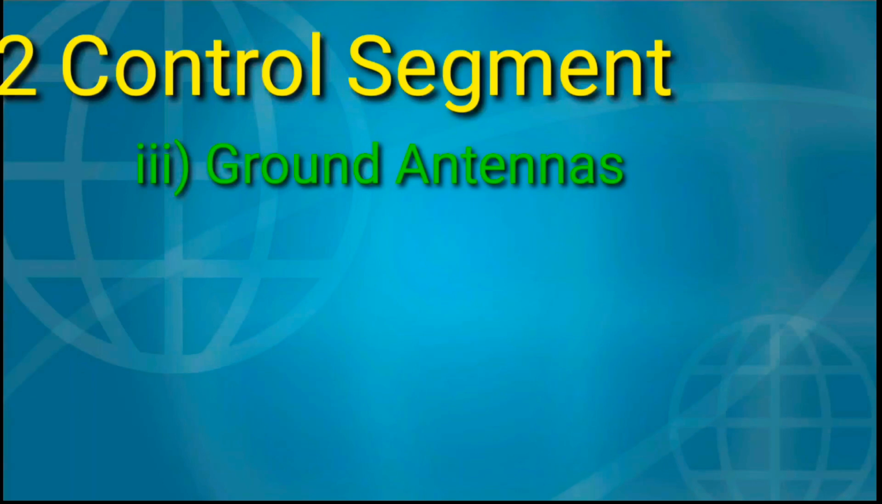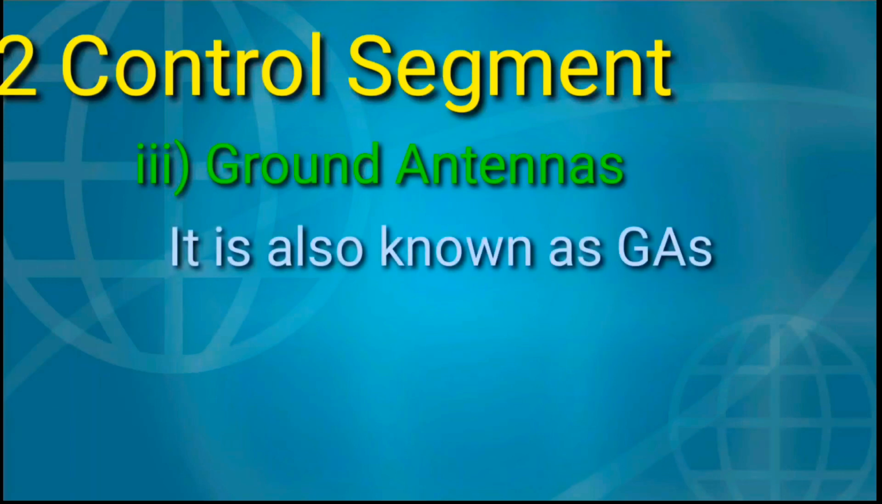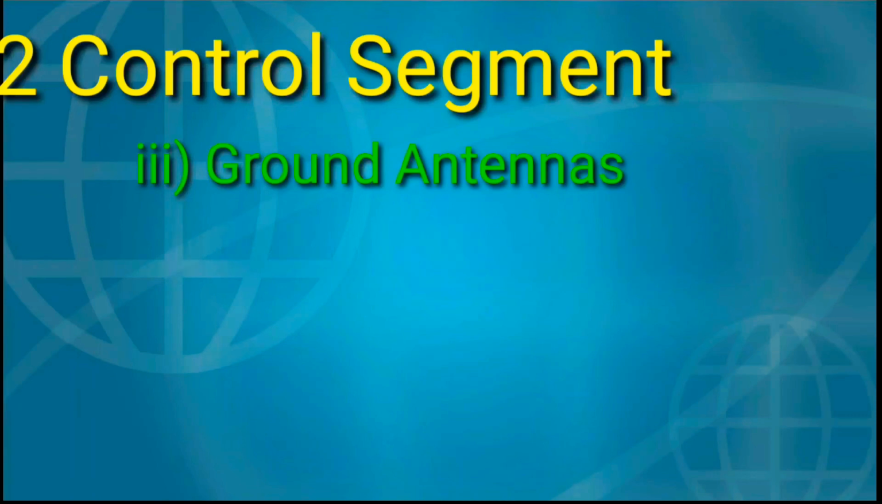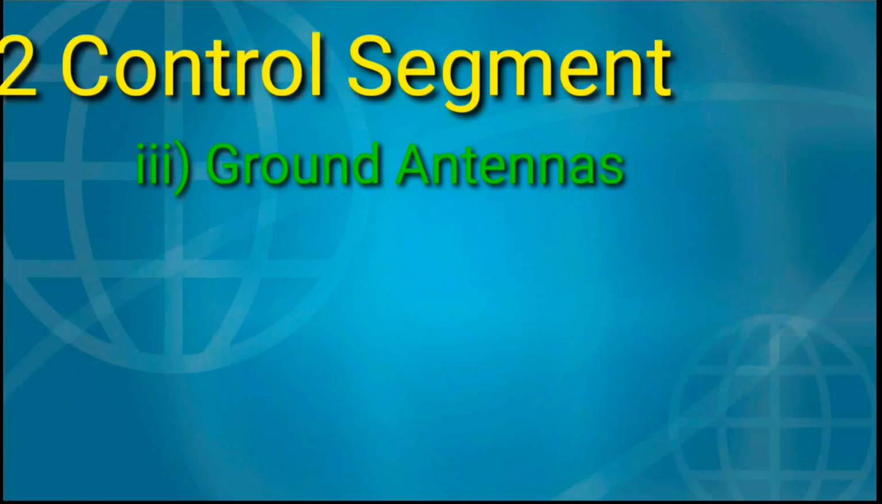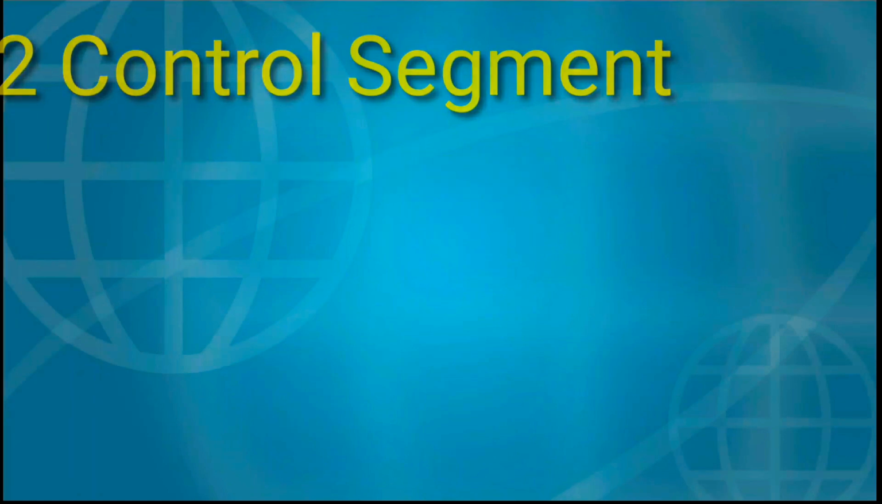The ground antennas are also known as the network of ground antennas. In short form, it is also known as GAS. These ground antennas are used to upload the navigation message and errors, and are co-located with 4 monitor stations. The monitor stations are Ascension Island, Cape Canaveral, Diego Garcia, and Kwajalein. This is about the control segment.